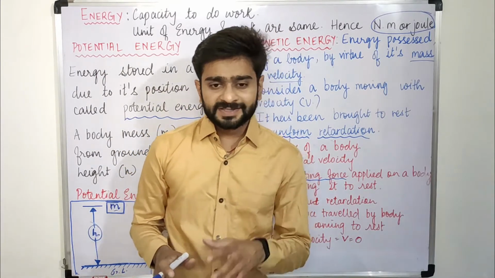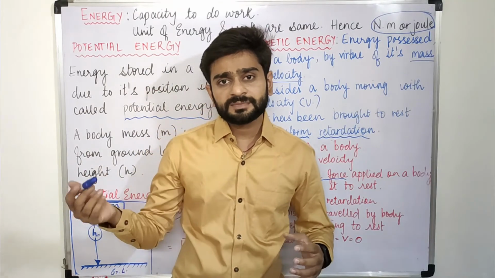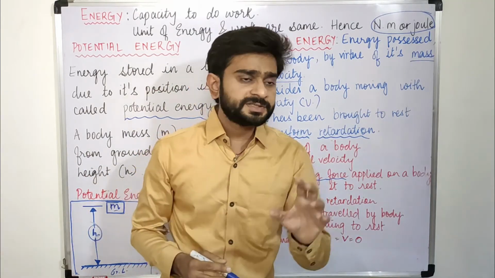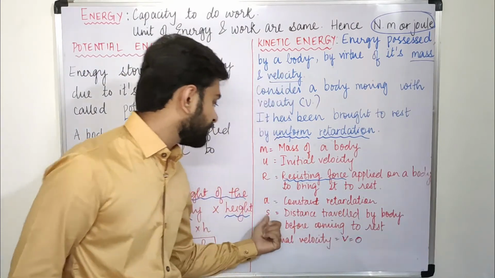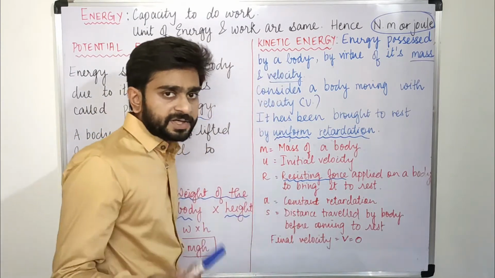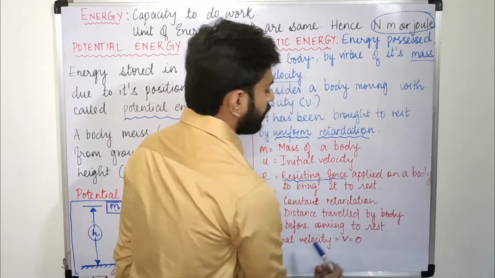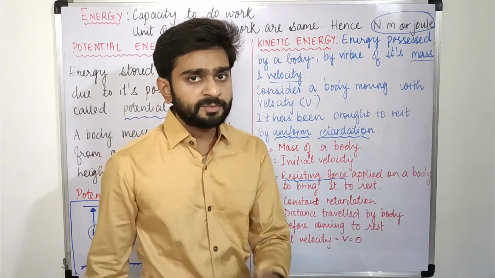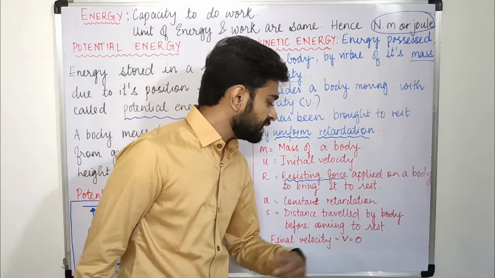Now when we apply some resisting force, it will not suddenly come to rest. It will still travel some distance before coming to rest. That distance is known as the distance traveled by the body before coming to rest, abbreviated by S. And the final velocity after the body is stopped is V, and it is 0 obviously, because the body has stopped moving. The kinetic energy now is 0. So V will be 0.